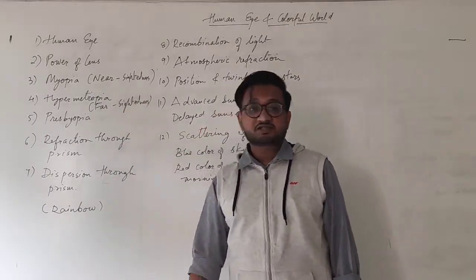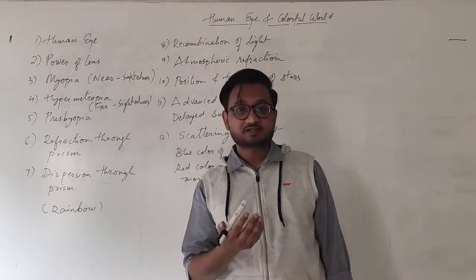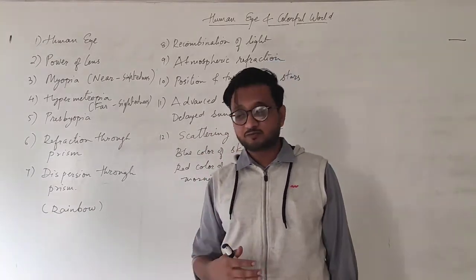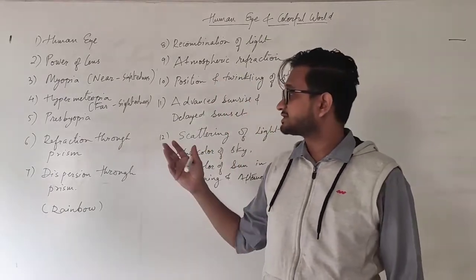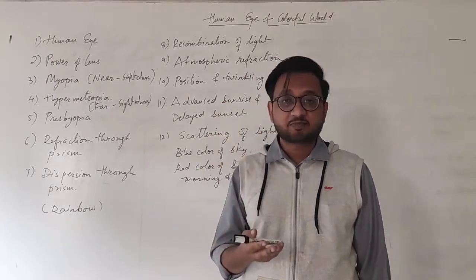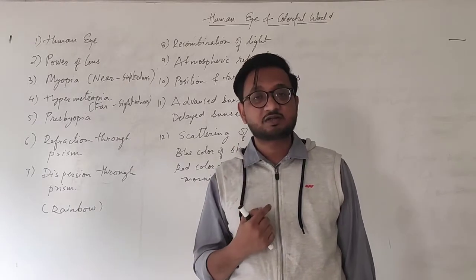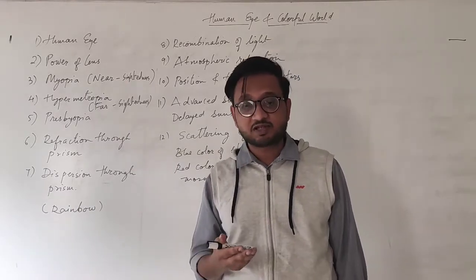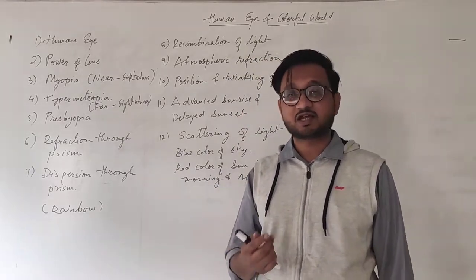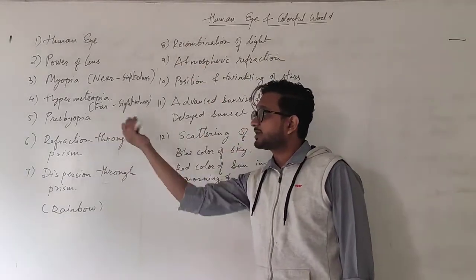Now presbyopia generally occurs in people of higher ages. It doesn't matter what they are looking at, the lens becomes stuck at one place, so they are unable to focus on nearby or far away objects, and so they use bifocal lenses. If you remember the aged people in your house, you might have seen they have dotted lines on the glasses, or a small circle in the center, such that they are able to see nearby objects for reading the newspaper and stuff, and the other part on the top is used for far away objects. That is presbyopia.